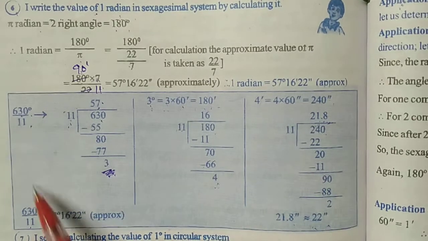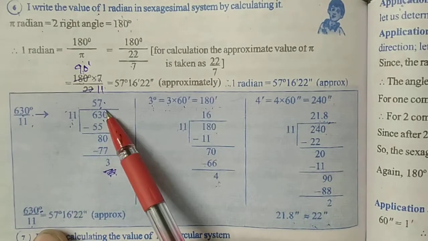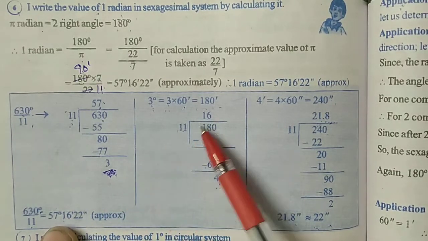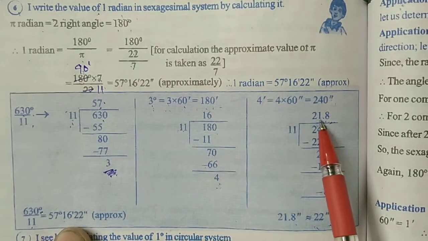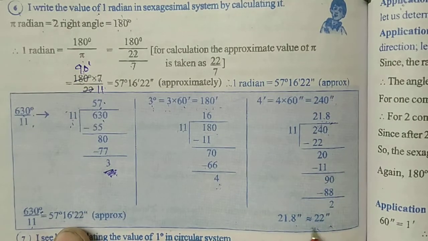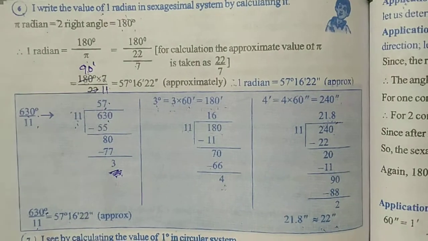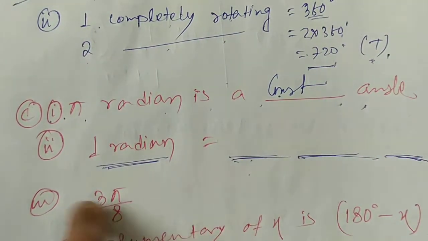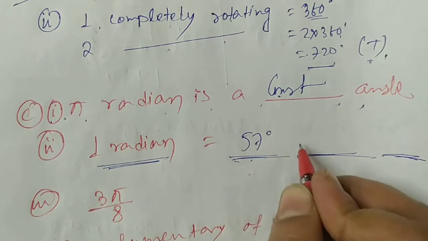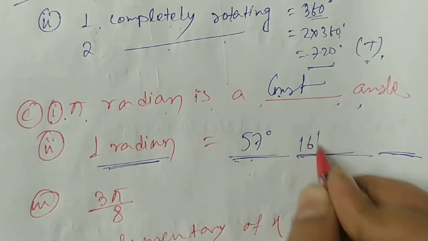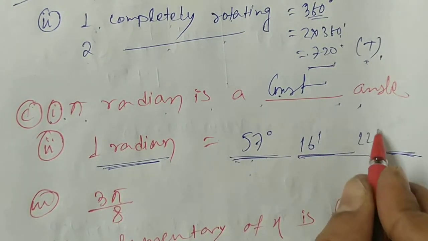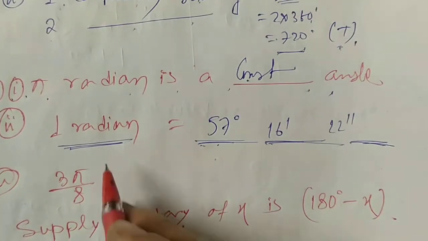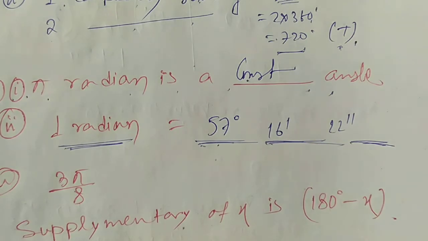So the result equals 57 degree, this quotient is 16 minutes, and this is 21.8, the approximate value is 22, so that is 22 second. So we get here 1 radian equals 57 degree, 16 minutes and 22 second. Okay, so this is how to convert radian in sexagesimal system.